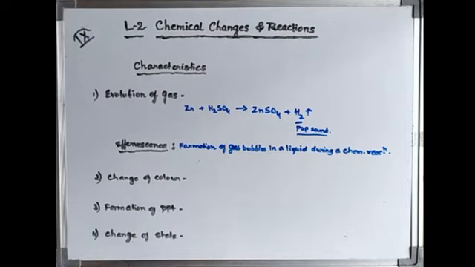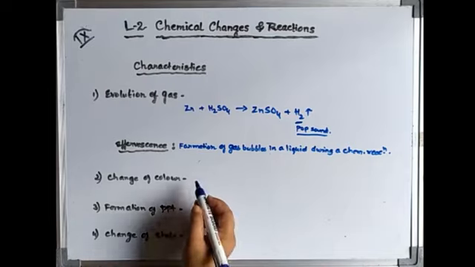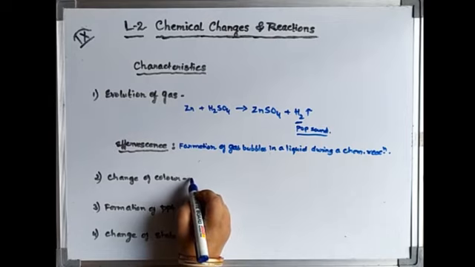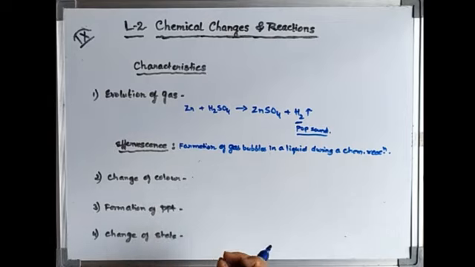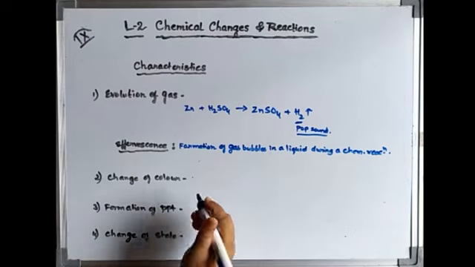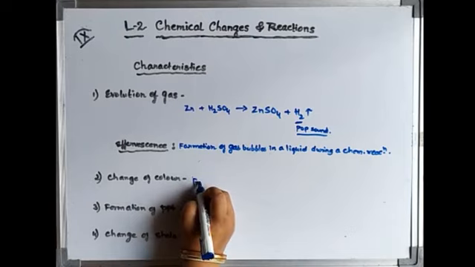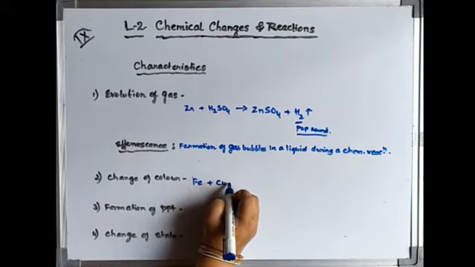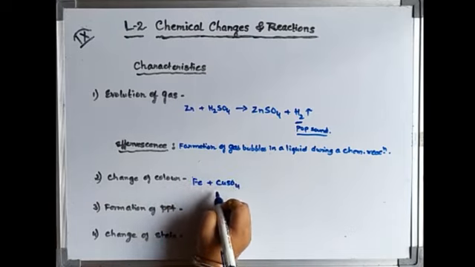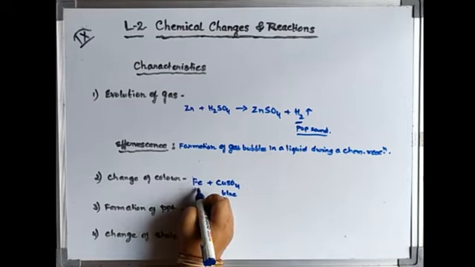Now coming to the next point. The next point is the change of color. Let us take one example, that the color changes when we put any metal into a solution, then the color slowly changes. Iron, when dipped into a solution of copper sulfate, which is blue in color. And iron is a grey metal.